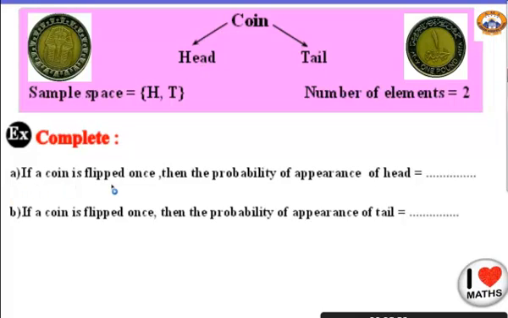So if I ask you, I will flip a coin just one time and the probability of appearance of a head. So head, just 1, so my answer will be 1 over 2. What about if I flip the coin and the probability of the appearance of a tail? Yes, it will also be 1 over 2, which is half. So the coin has just 2 faces, so always its probability will be 1 over 2. Okay? If he asked you about the head or if he asked you about the tail.